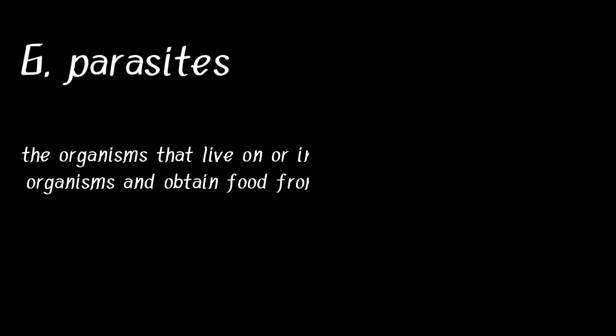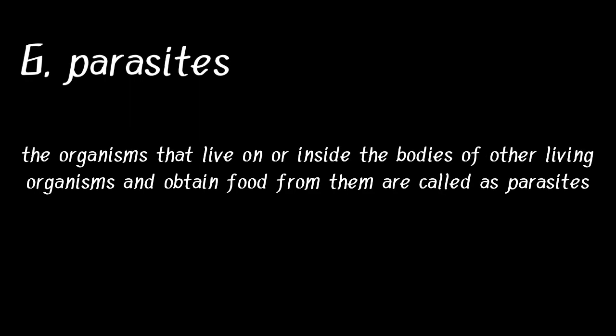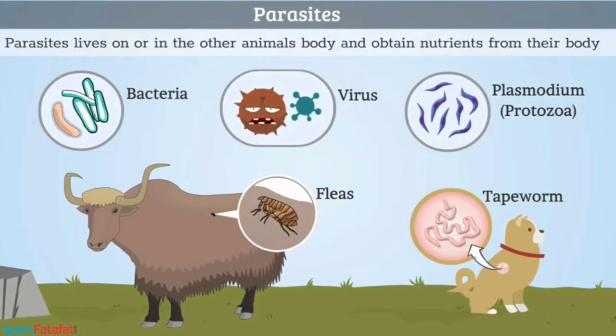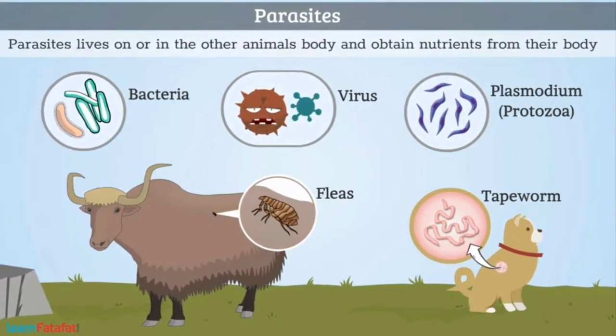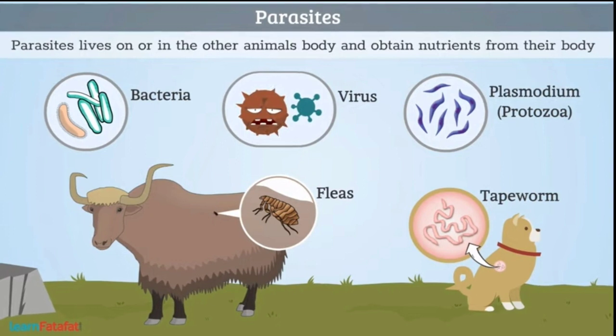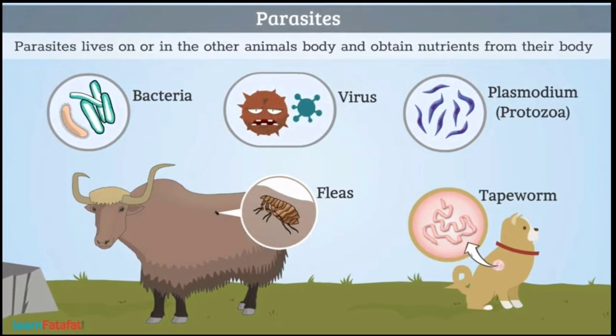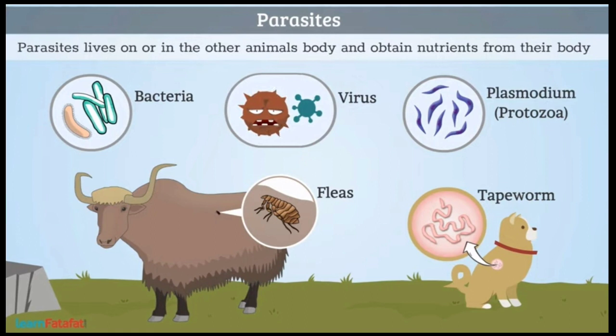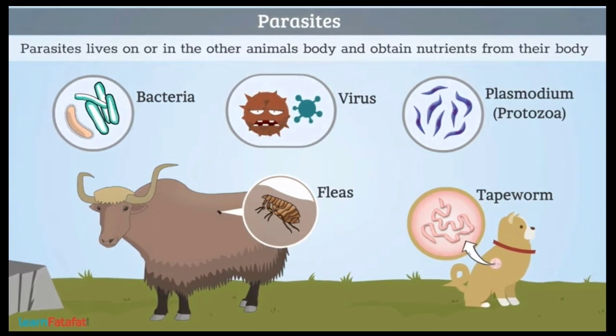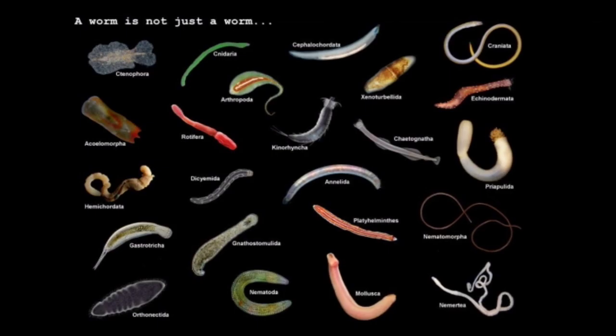With that we will go for the final category, parasites. They are the organisms that live on or inside the bodies of other living organisms and obtain food from them. The organisms that provide food and shelter to the parasite are called the host. They usually harm the host for their living. For example, fleas and leeches. They will suck the blood of humans and other animals with the help of a pipe-like structure called proboscis. Like this, a parasite will survive by harming its host. And some more examples are tapeworm and hookworm.